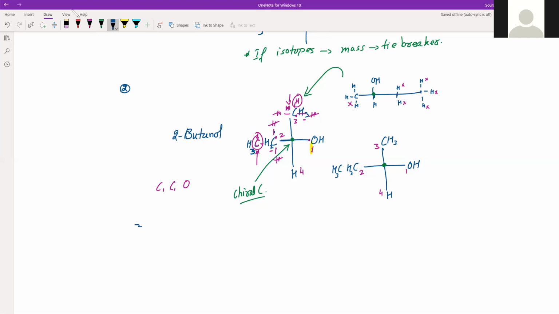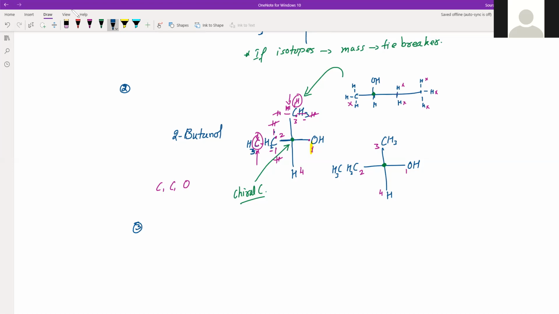The third rule says that double bonds and triple bonds are treated as if they have duplicate or triplicate single bonds. Why is it done like that? We have decided to assign the ranks based only on the atoms and their atomic number.